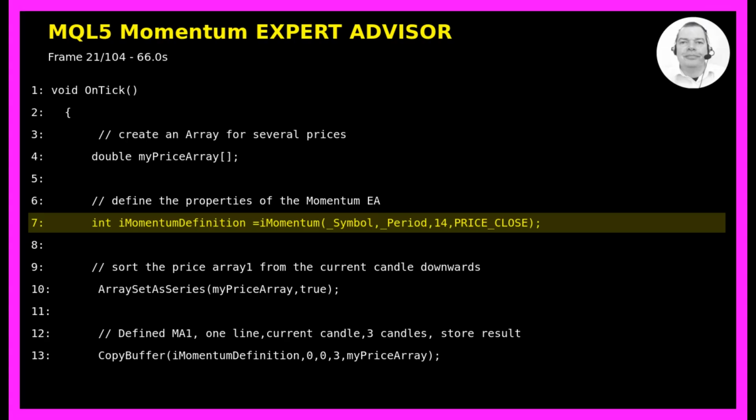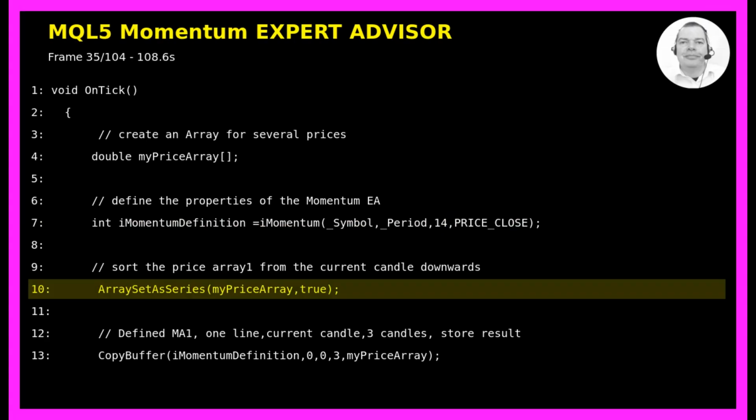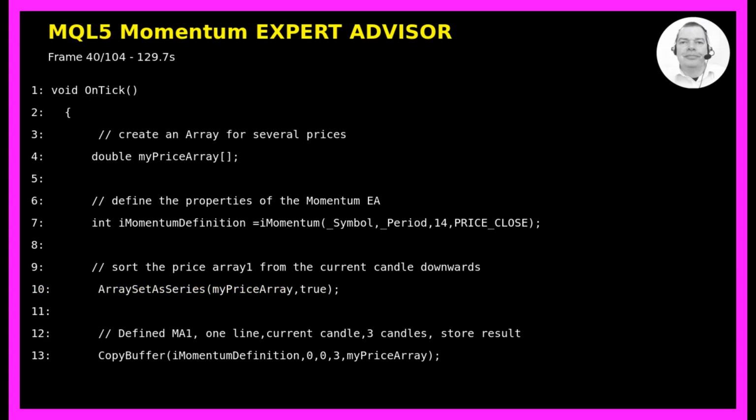The function returns an integer value which we store in the variable iMomentumDefinition. This handle will be used later to access the indicator's data. After defining our indicator, we need to prepare our price array for efficient access. We use ArraySetAsSeries to sort the price array from the current candle downwards. The first parameter is our array myPriceArray, and the second parameter true tells the function to sort the array in reverse order, meaning the most recent candle will be at index 0, the previous candle at index 1, and so on. This makes it easier to access the most recent data.